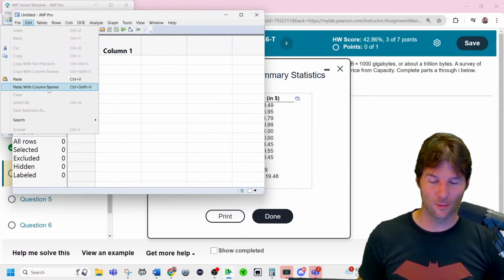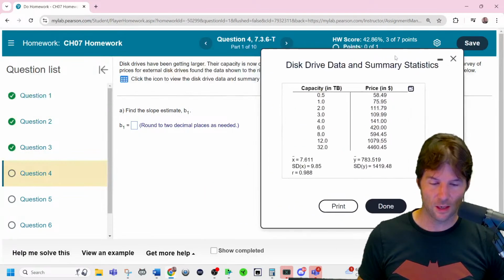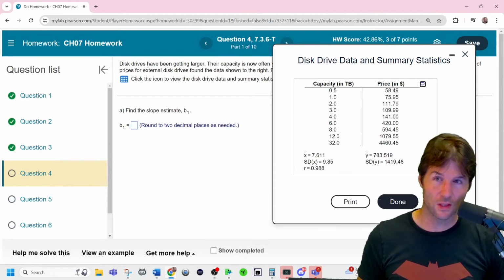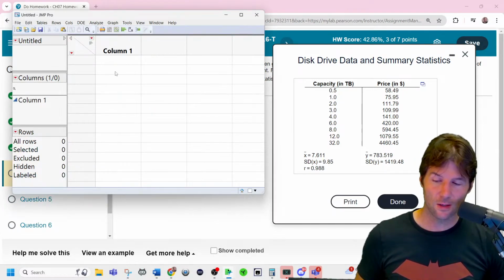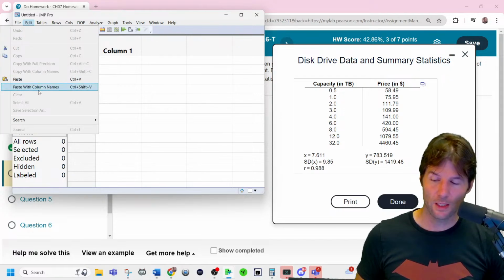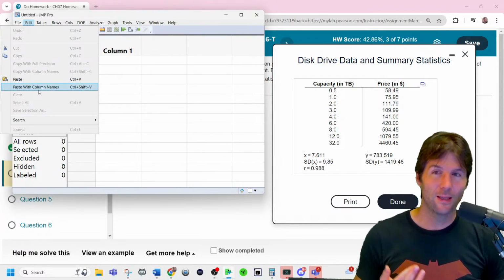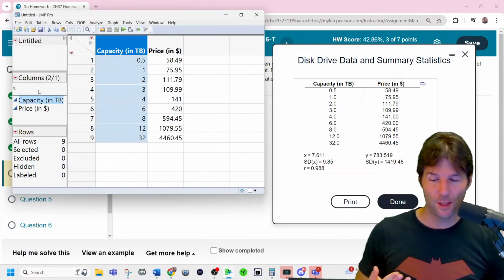Under File, New, Data Table, you want to then go to Edit, and we'll have one of two chances right here. Now, if you notice, it does look like it has column names over here. Column names are these things above the columns, hence names, column names. So don't click inside of here yet. Go to Edit, Paste with column names. And why are we doing that? It looks like it has column names to me.